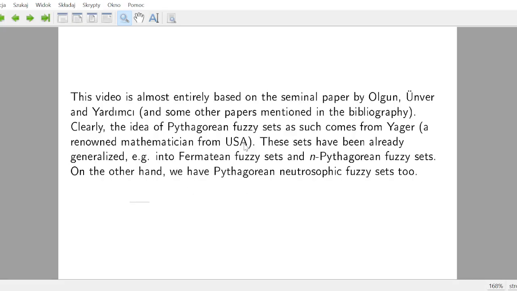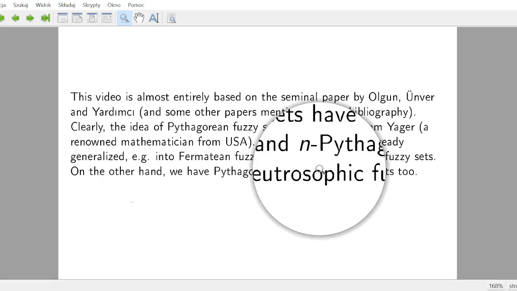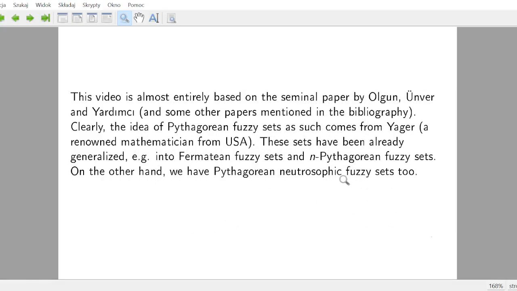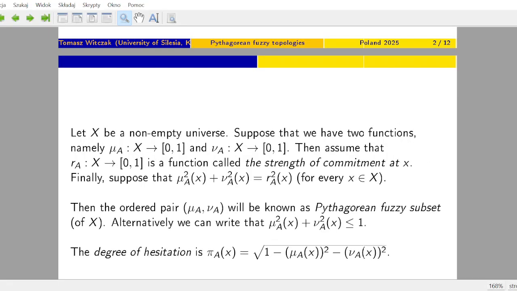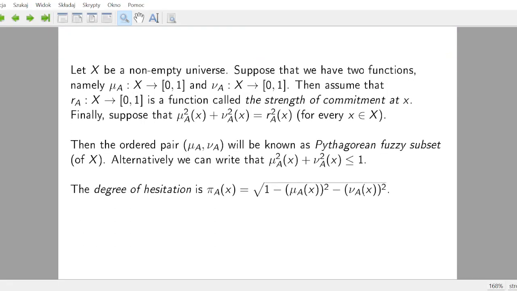who is very active in the field of fuzzy sets and other sets and logics that are used to measure and to investigate uncertainty phenomena. These sets have been already generalized. For example, we have Fermatean fuzzy sets, we have n-Pythagorean fuzzy sets introduced by Mrs. Bryniarska from Poland. Moreover, we have Pythagorean neutrosophic fuzzy sets too. Basically, the idea is similar to the initial concept presented by Atanassov